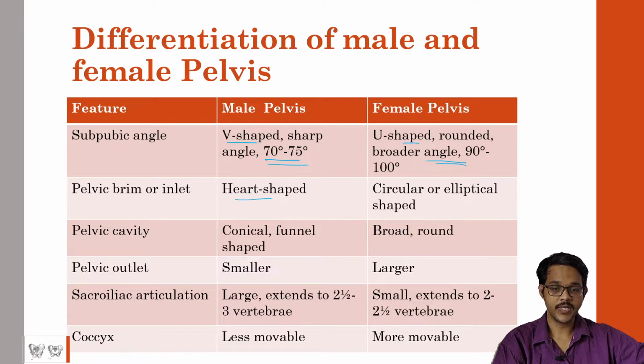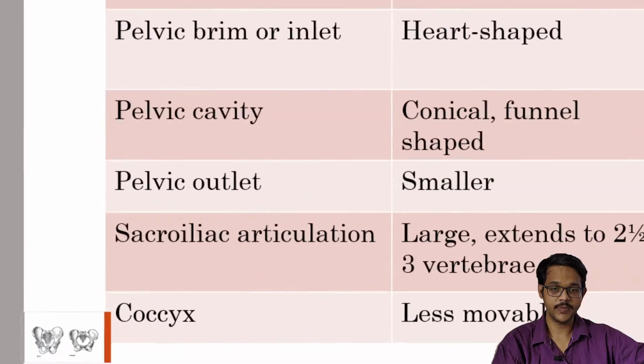Pelvic brim is heart-shaped in males and circular or elliptical in females. Pelvic cavity is conical or funnel shaped in males. It is broad and rounded in females. Pelvic outlet is smaller in males. It is larger in females. Sacroiliac articulation extends to 2.5 to 3 vertebrae in males. It is 2 to 2.5 vertebrae in females. Coccyx is less movable in males. It is more movable in females, helping in giving birth.